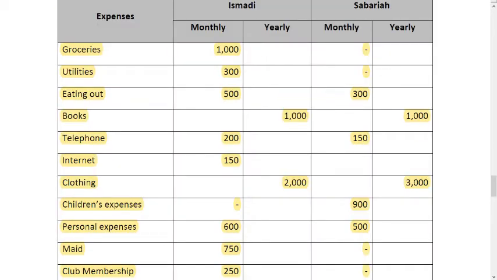Next are the expenses of the couple given in the list. You need to copy paste them into the expenses of the cash flow statement. Some are monthly and some are yearly. So if monthly, you have to make it yearly, and then we have to sum up the yearly expenses of the couple later.